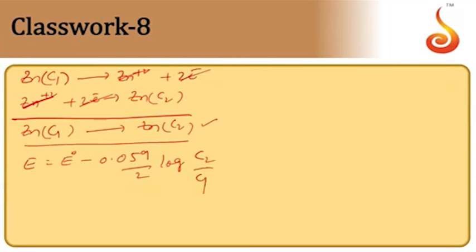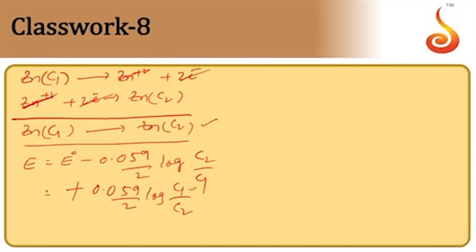If you change the sign here, it will be 0.059 by 2 into log of C1 by C2. So C1 comes to the value 2 for us, and the concentrations are given here.